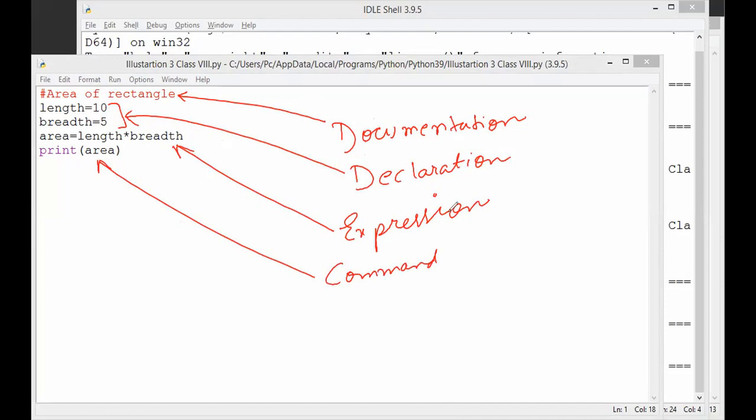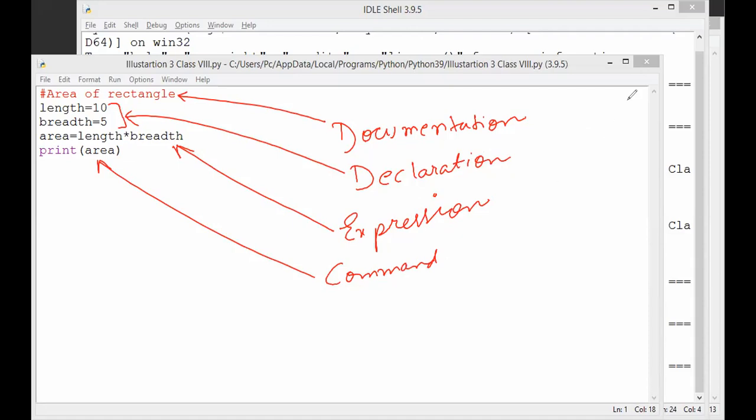See, students, don't get confused that all the parts are compulsory. All the parts are not at all compulsory. It is the programmer who will decide which section will be there. Someone has the habit of not giving a documentation part. In the last program, hello world, I don't need any declaration part or expression. I just need a command. So it varies as per the situation. The general layout of a program varies as per the situation and the user who is using it.